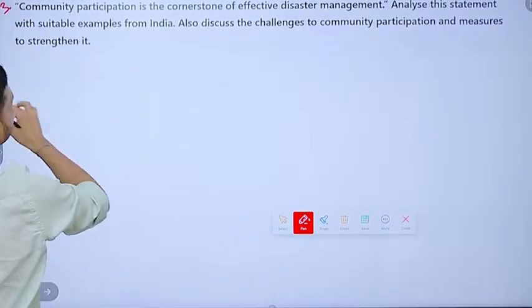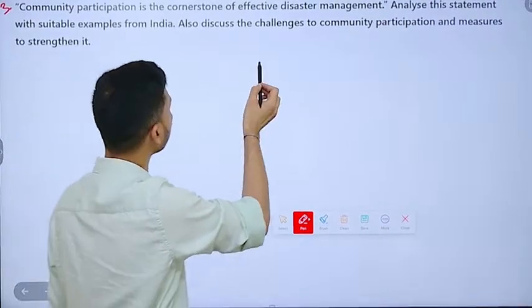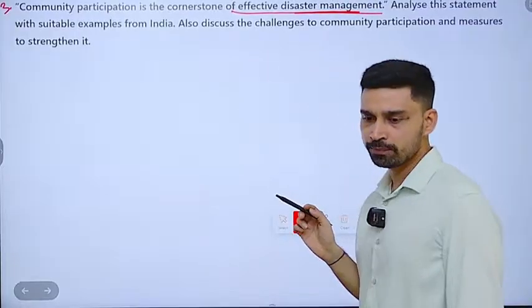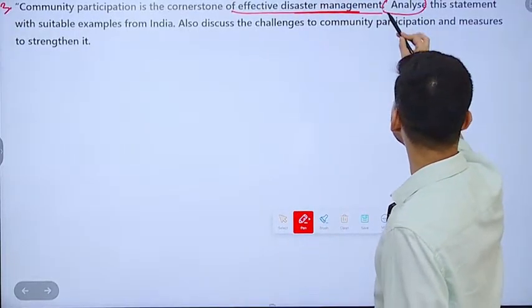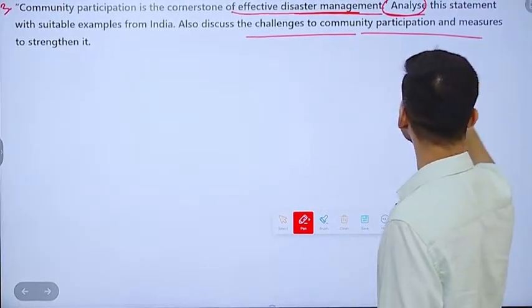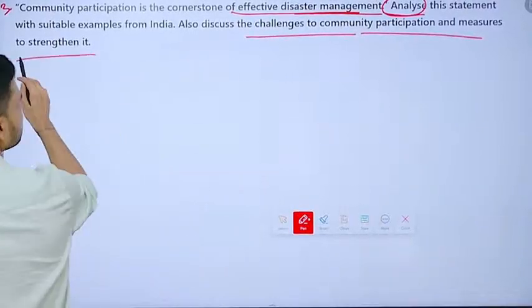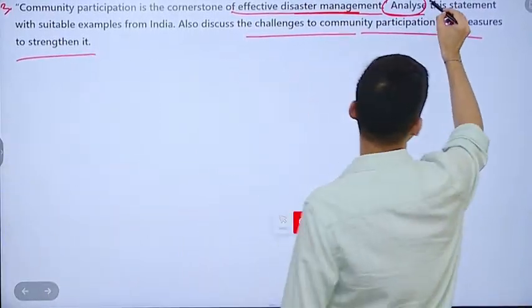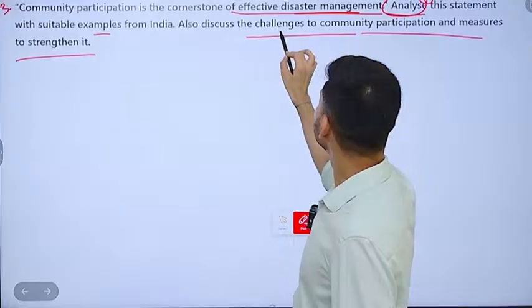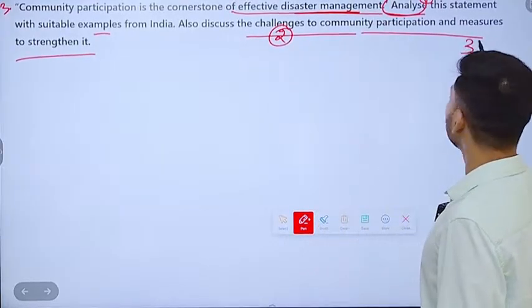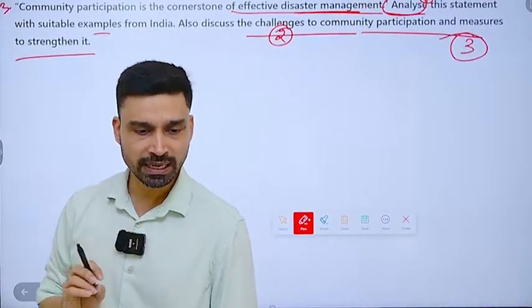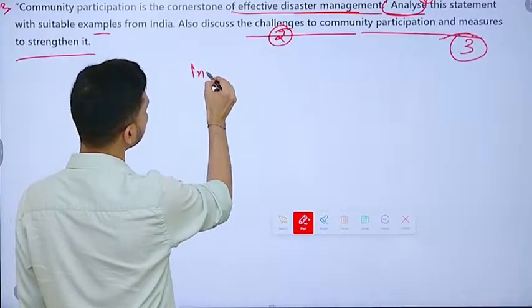Third question is related to disaster management. Community participation is the cornerstone for effective disaster management, right? A statement is given to you by UPSC and you have to basically analyze this statement with suitable examples from India. Second part is also discuss challenges to community participation and measures to strengthen it. Now see, this entire question can be split into three parts. First is you have to analyze the statement with suitable examples. Second, discuss the challenges. And third, what are the measures that government can take to strengthen community participation in disaster management. So you can start your introduction by talking about disaster management.